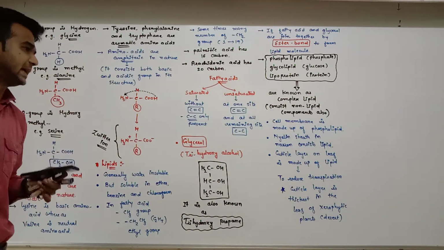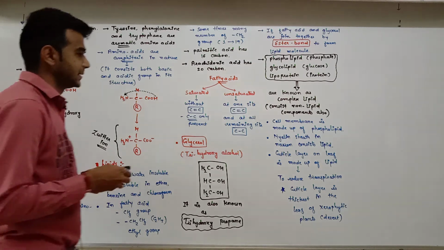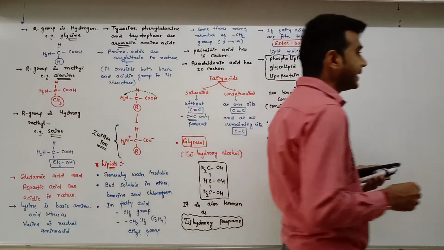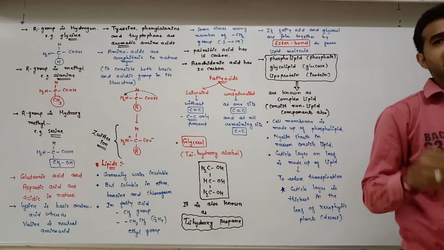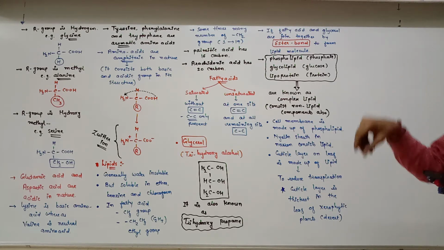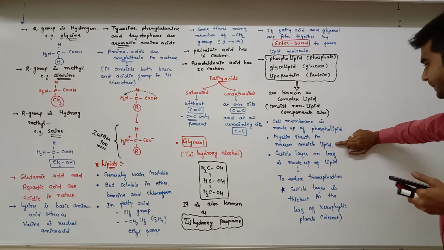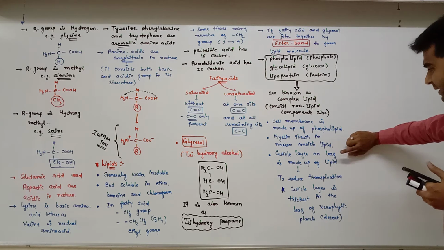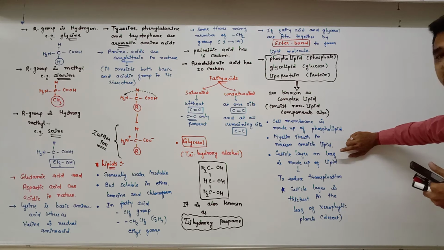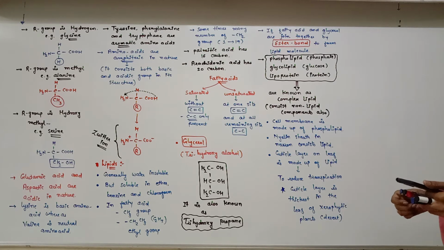Okay, the cell membrane is made up of phospholipid. The myelin sheath in neurons: you know that neurons are myelinated as well as non-myelinated. So the myelin sheath in a neuron is made up of lipid. The cuticle layer on the leaf is made up of lipid to reduce transpiration.